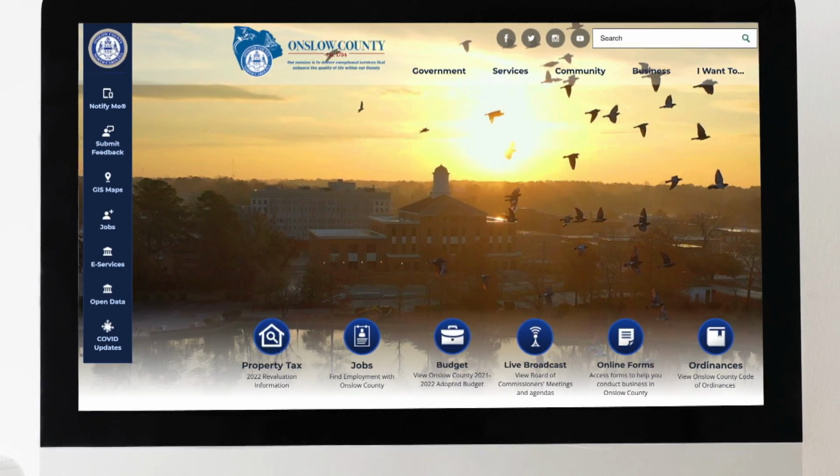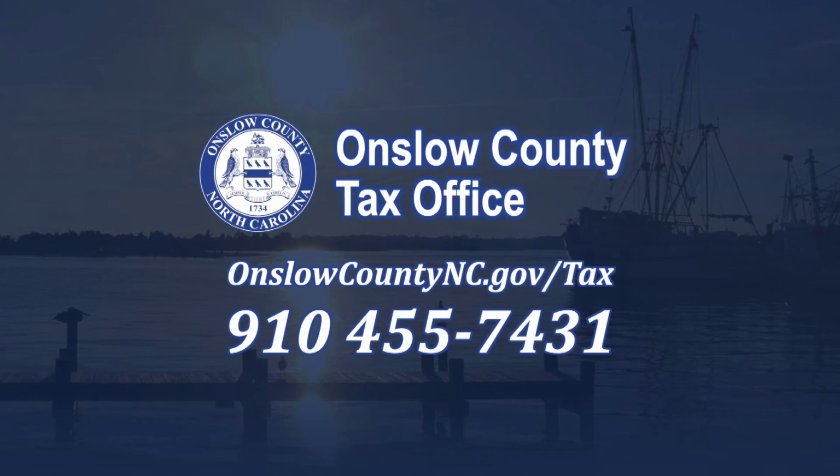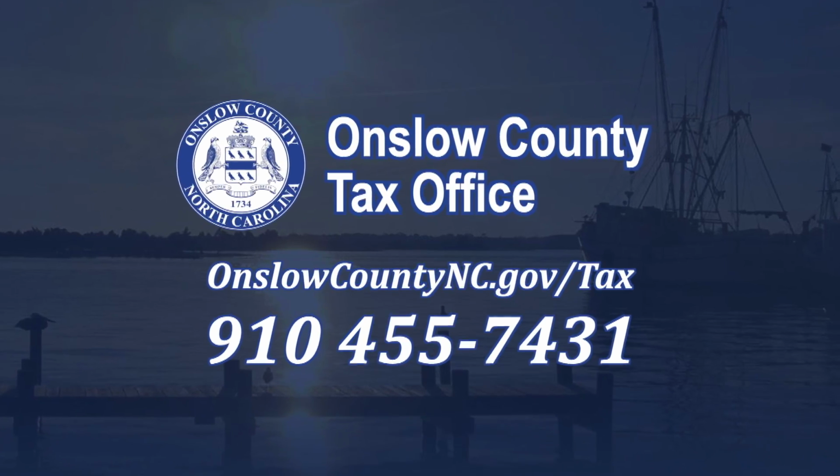For more information about the recent property revaluation or the appeals process, visit OnslowCountyNC.gov/tax.